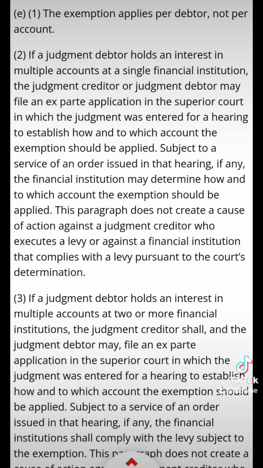2, if a judgment debtor holds an interest in multiple accounts at a single financial institution, the judgment creditor or judgment debtor may file an ex parte application in the Superior Court in which the judgment was entered for a hearing to establish how and to which account the exemption should apply. Subject to a service of an order issued in that hearing, if any, the financial institution may determine how and to which account the exemption should be applied. This paragraph does not create a cause of action against a judgment creditor who executes a levy or against a financial institution that complies with the levy pursuant to the court's determination.